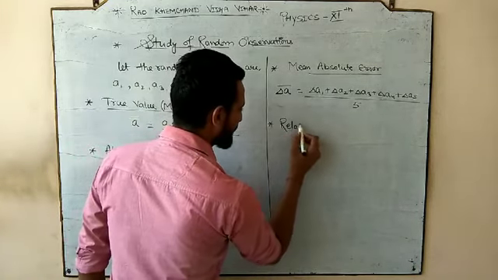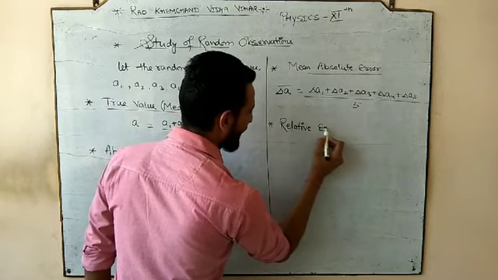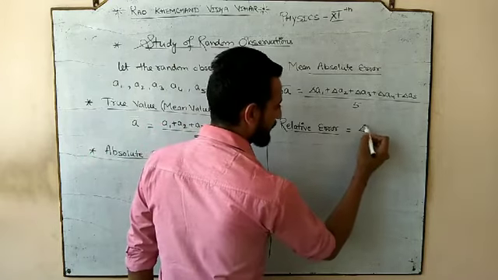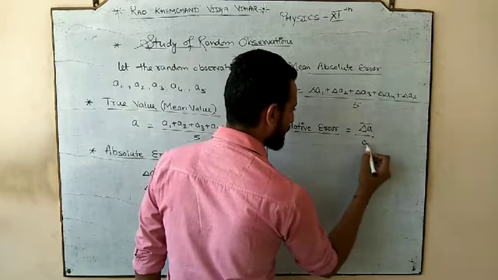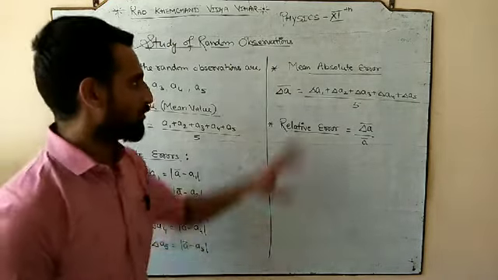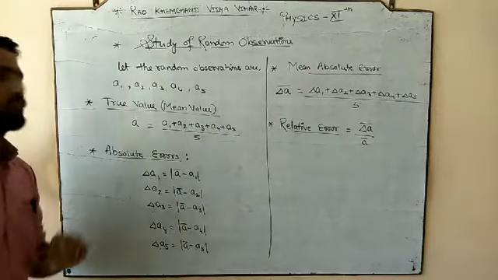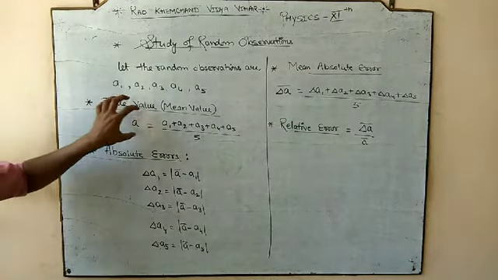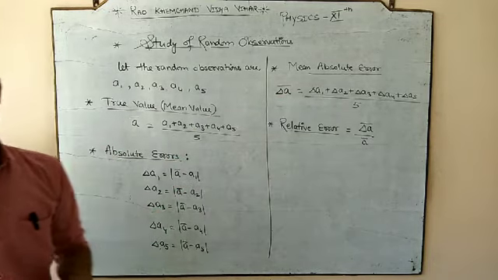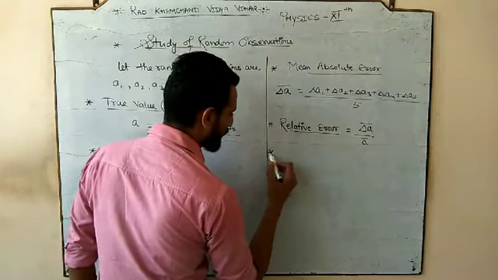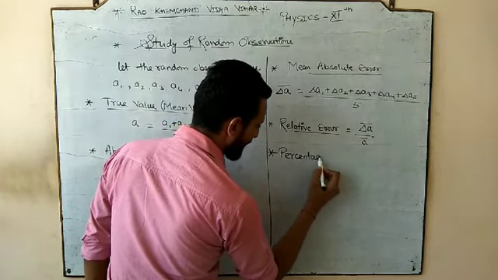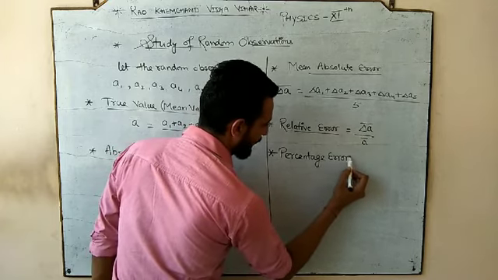Now the further thing that we can study is relative error. So what is the relative error? It is defined as delta A bar by A bar. It is the ratio of the mean absolute error to the true value. Means compared to the true value, how much error is coming, that ratio is called relative error. Okay. And finally we are going to find out one more thing, and that thing is percentage error.